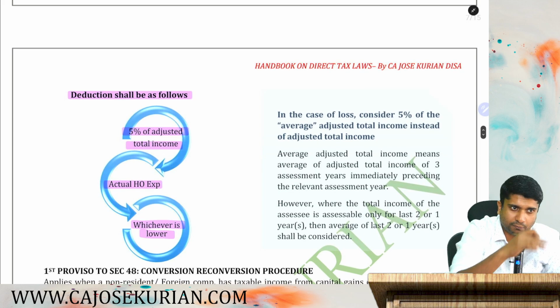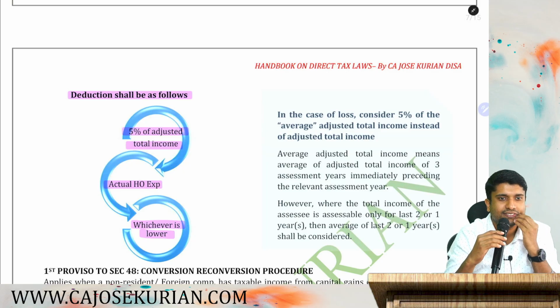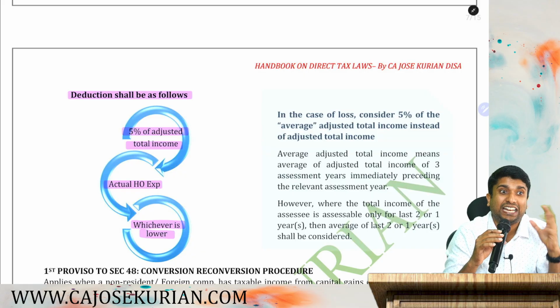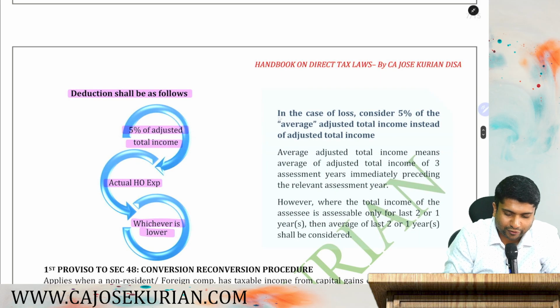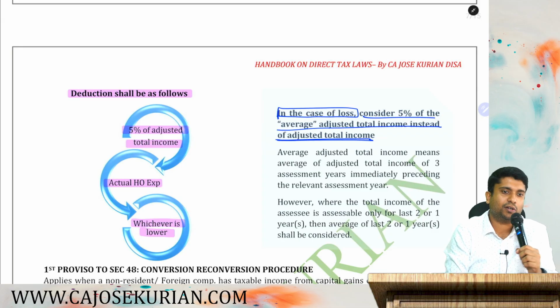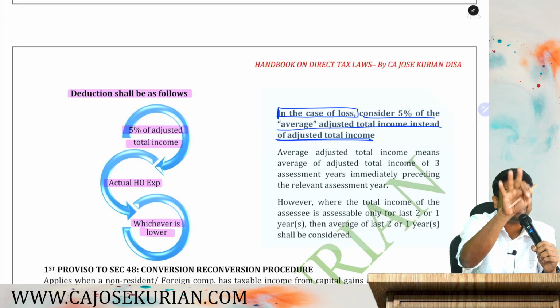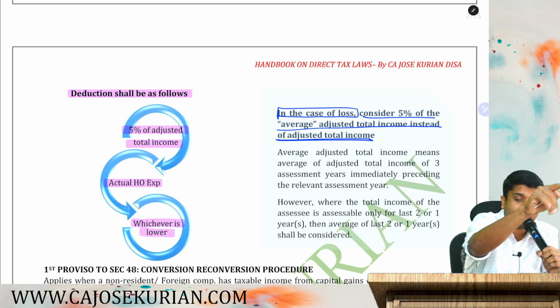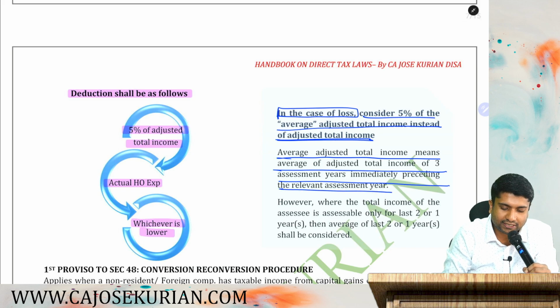Then let me ask you one simple doubt. What if in the current year I am incurring a loss? Current year I don't have any total income. Say it is a loss. Then what to do? Then the department says, in case of loss, consider 5% of the average adjusted total income instead of adjusted total income. What is that? Instead of current year adjusted total income, you take the average of the last 3 years' adjusted total income. Average adjusted total income means the average of adjusted total income of the last 3 AY immediately preceding the relevant AY.